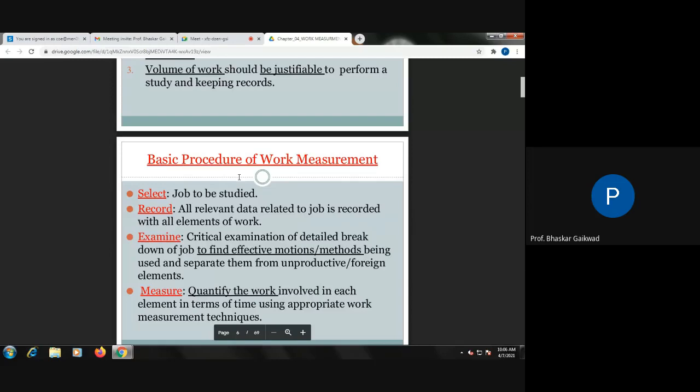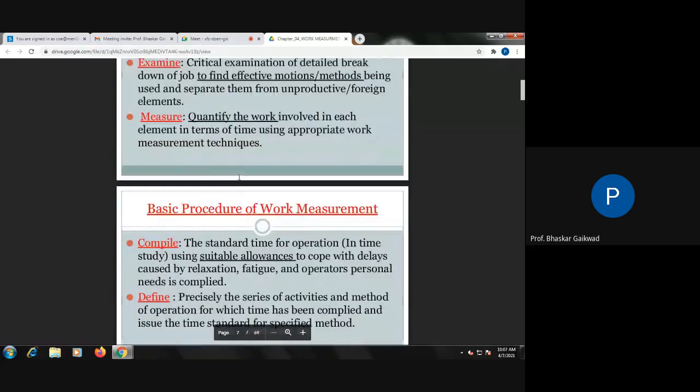By asking such types of questions, five types of questions are actually expected to be asked. First is the word purpose, then place, then sequence, then persons and means. So with the help of these 5 points, you can ask questions, go for critical examination, and after that you can go for the installation and feedback and measuring the same thing.